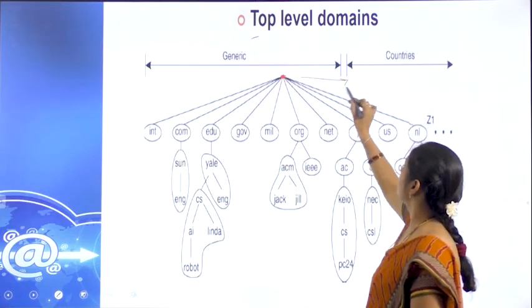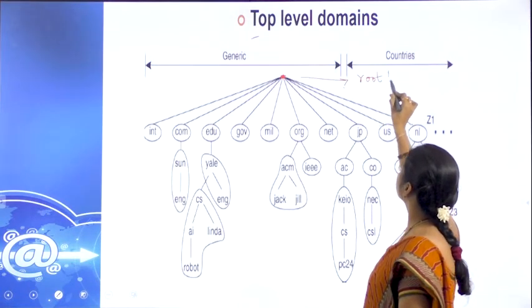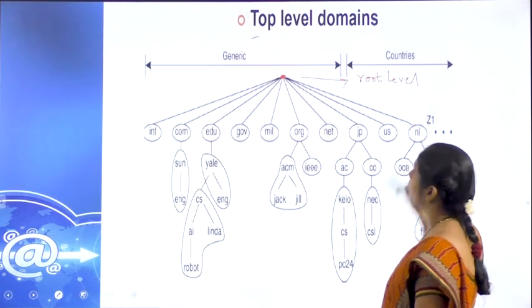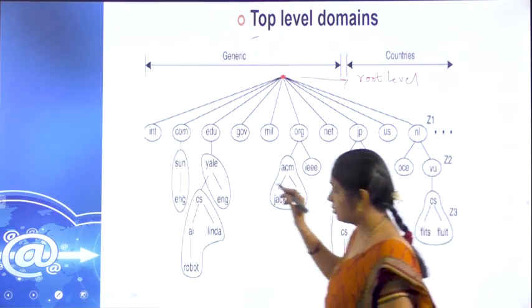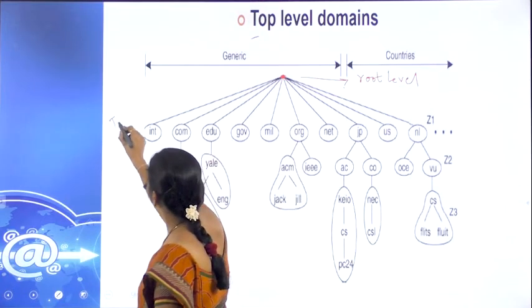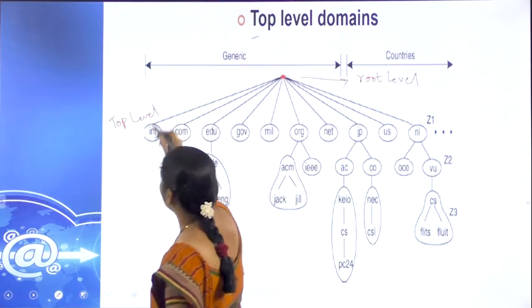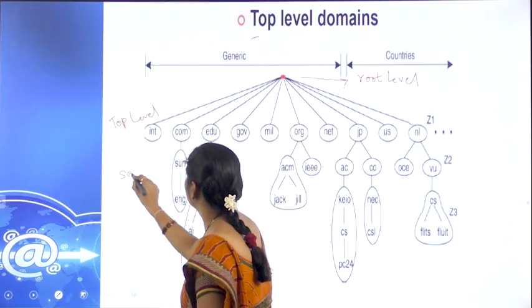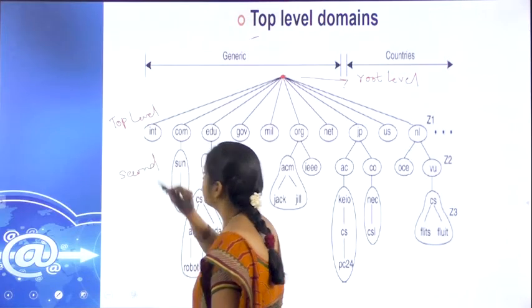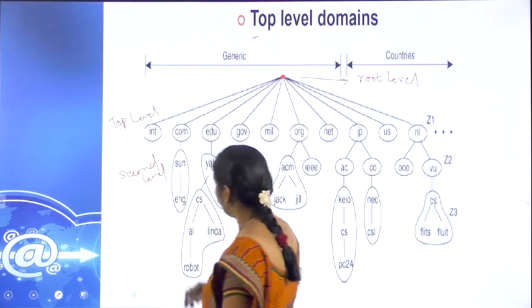and all this comes under the root level, and all this comes under the top level. This comes under the second level and this comes under the third level.